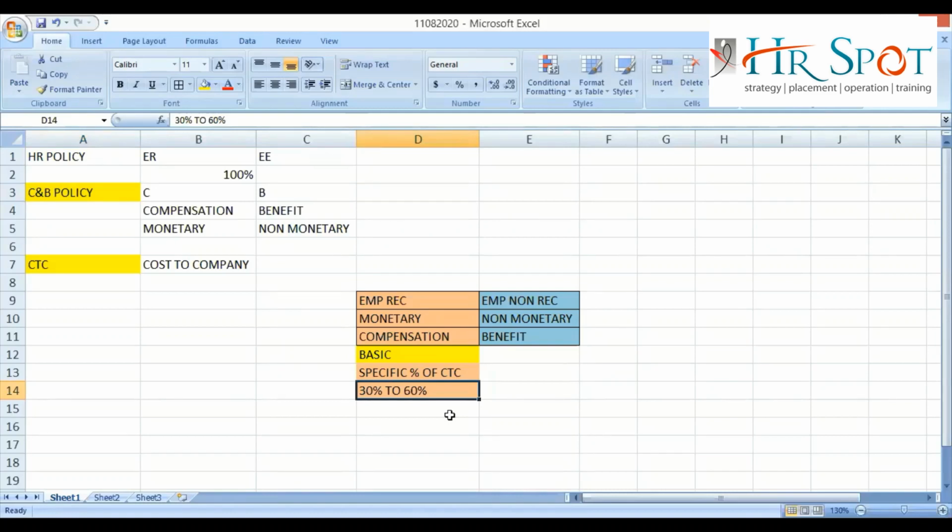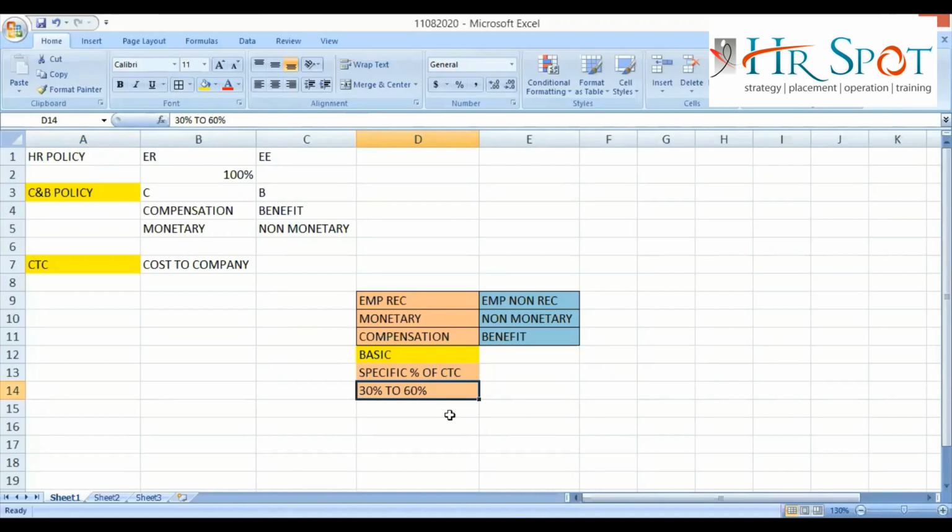Almost 99% of companies will give basic in this range. They will not give more than 60%, or less than 30%, and most companies are giving 40, 50, 45, like that. Why? Because that is the predominant market practice. But what will be the actual CNB policy of the company you are working with as an HR? You need to see the CNB policy of the company. But definitely the CNB policy will not be framed in a way that completely deviates from the market standard. Why? Because if your policy deviates from the market standard, what will happen?